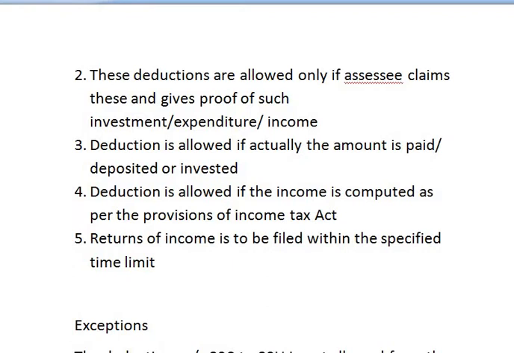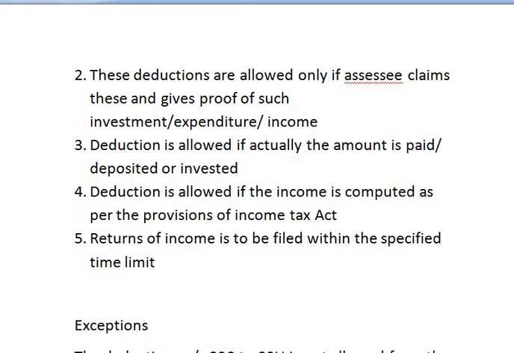Rule number 3, deduction is allowed if actually the amount is paid, deposited or invested. I would like to explain this with an example. Suppose I say that I am going to invest in a life insurance policy, that is I am going to take a life insurance policy on my name.